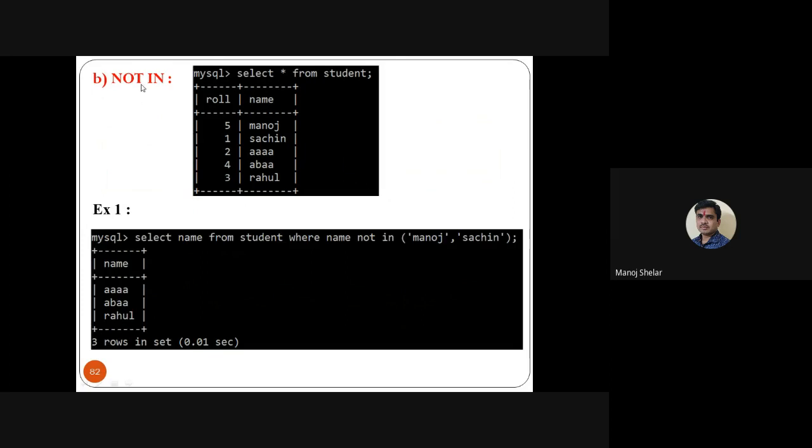NOT IN is the opposite of IN. Select star from student, with roll number and name. So select name from student where name not in Manoj and Sachin displays all records except Manoj and Sachin: student A, B, B and Rahul are the output.